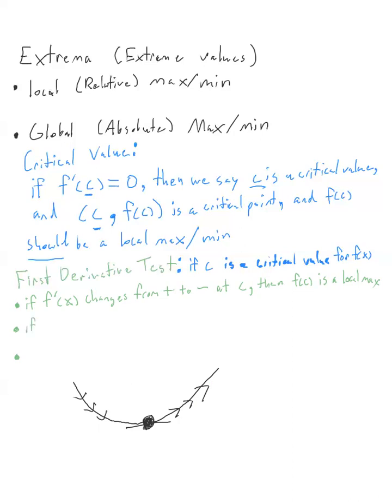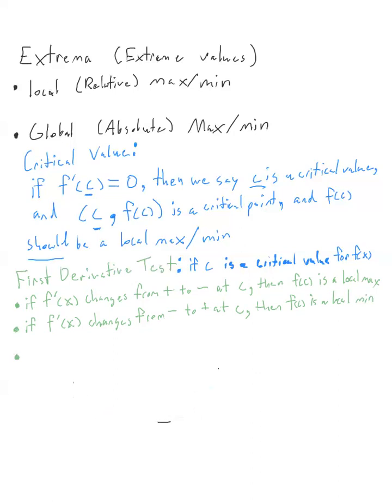So if f prime of x changes from negative to positive at c, then f of c is a local minimum instead.